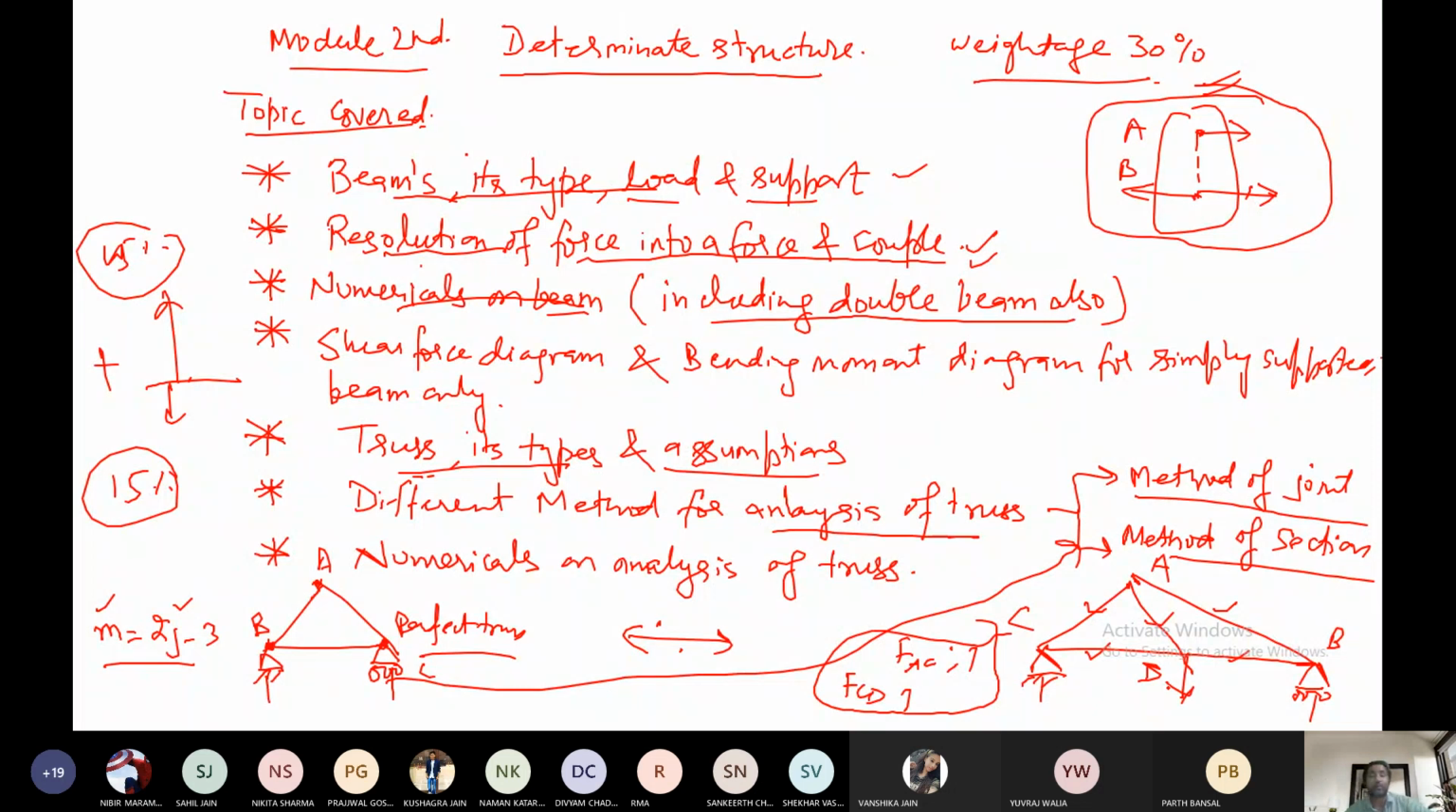So this is all about the second module topics covered. So it is clear now how we have to approach module number 2.